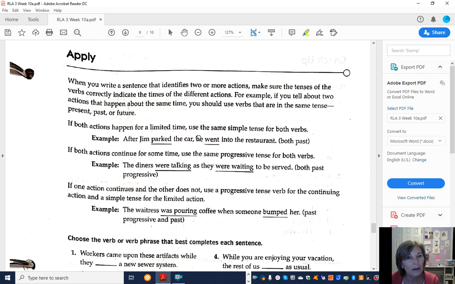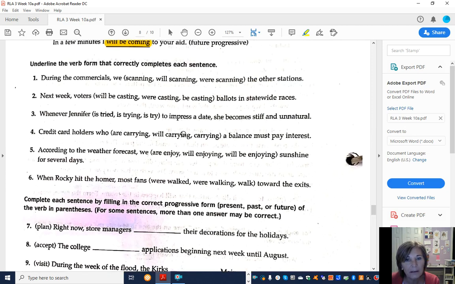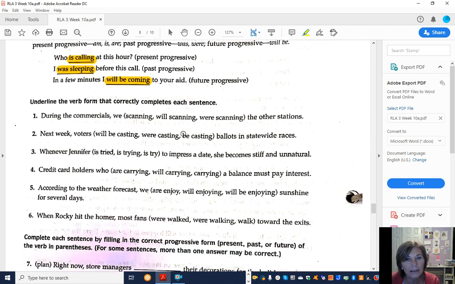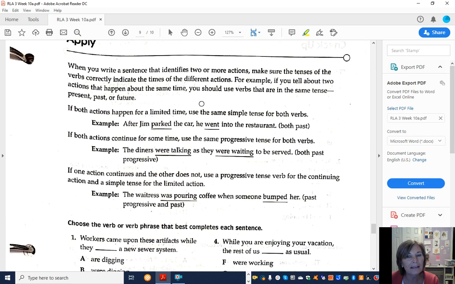And then one more thing with tenses of verbs, you have to make sure that you use the correct, let me back up here. Yeah, that was right, sorry. You have to make sure that the tenses are the same.